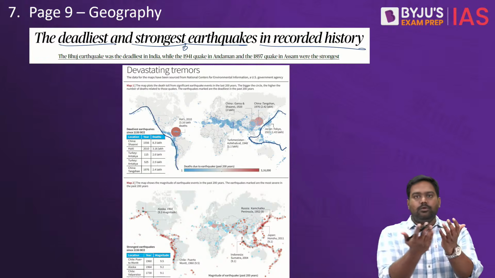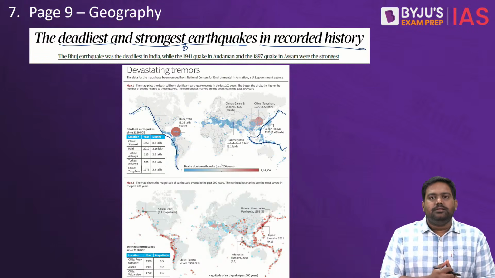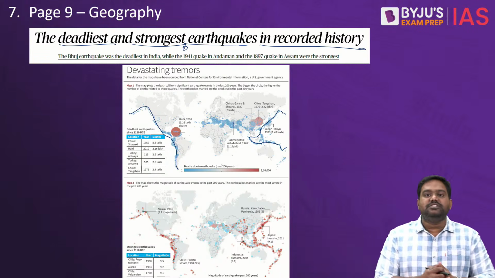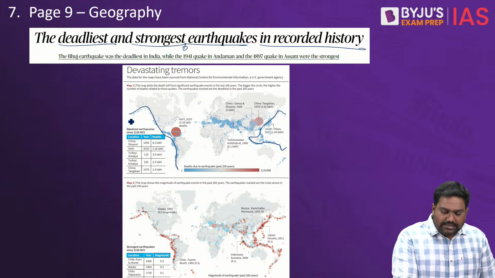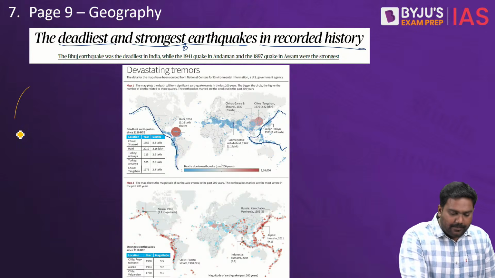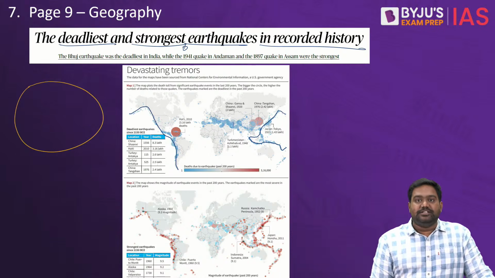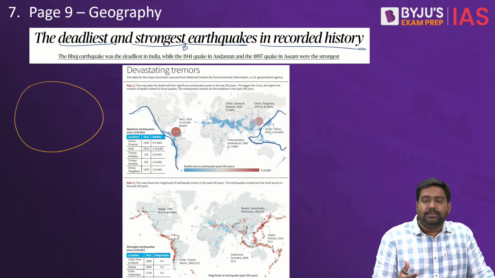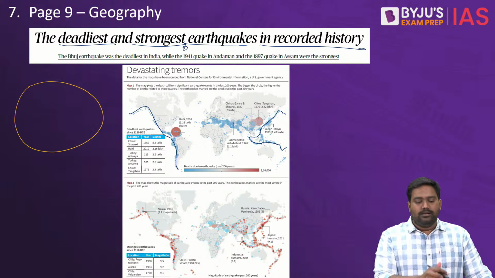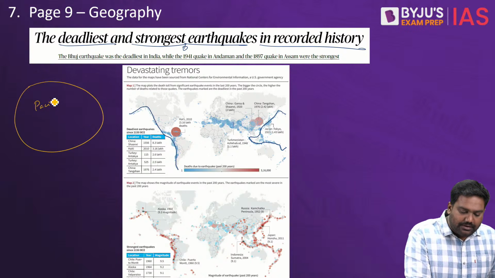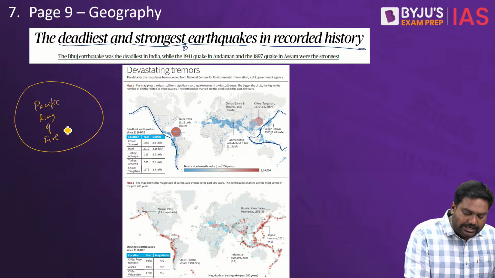Now, if you look at the globe, if you look at the earth, right, if you invert this map, you will notice that this is almost like a circle, like a ring. This belt where most of the earthquakes are being registered, the most powerful earthquakes are being seen, it forms like a ring, and this is called the Pacific Ring of Fire. It's a region of intense tectonic activity.